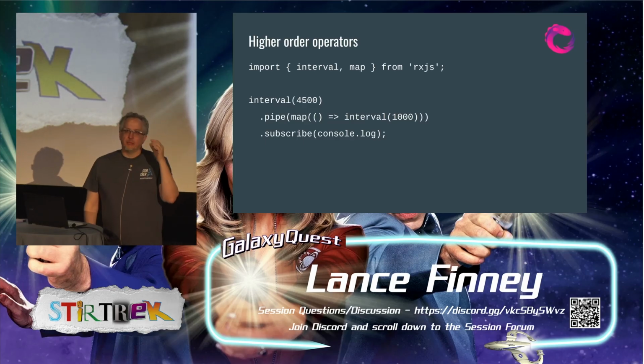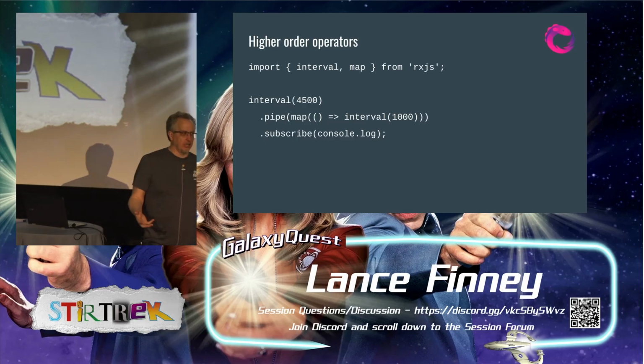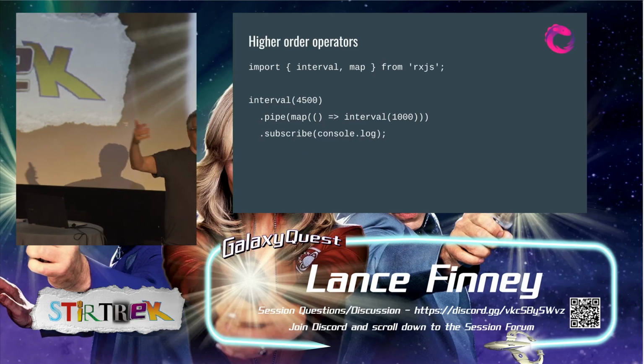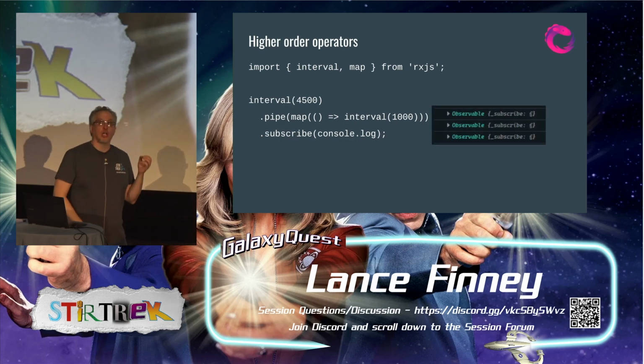And what I have here might be the way you think to try this at the beginning. I'll have an outer interval that works every 4.5 seconds, and then I'll replace each of those values that get emitted with another interval of every second. And then I'll get my 0, 1, 2, 3, and I'll have a new interval and a 0, 1, 2, 3. And that would be great. And will it work? Not at all.